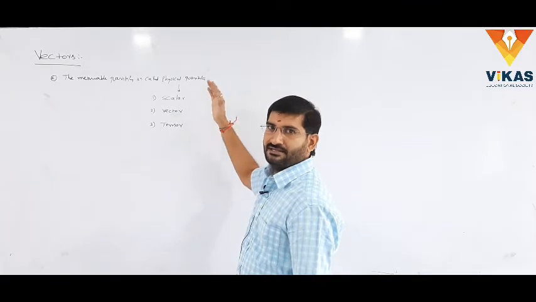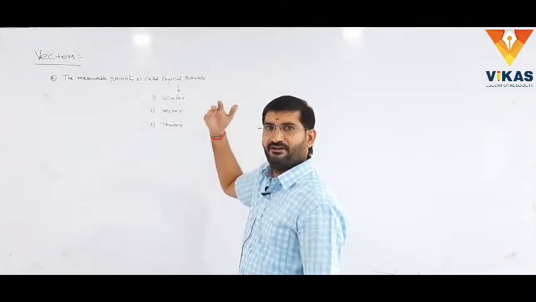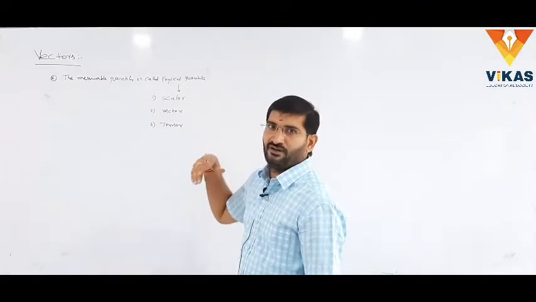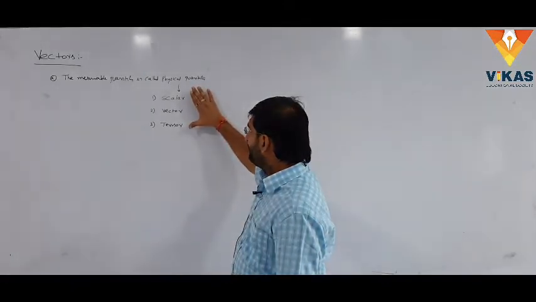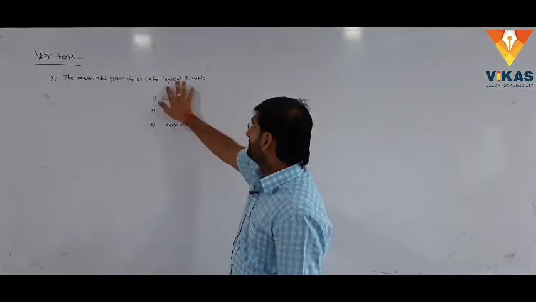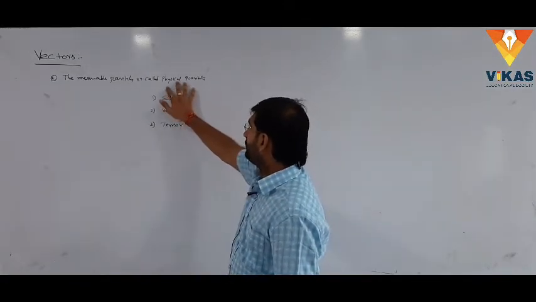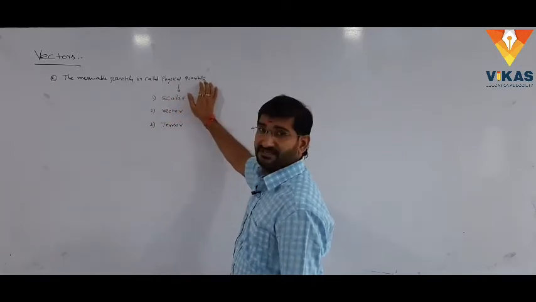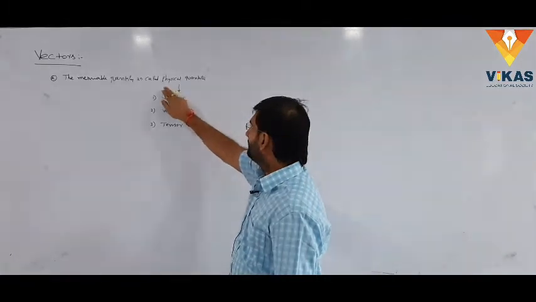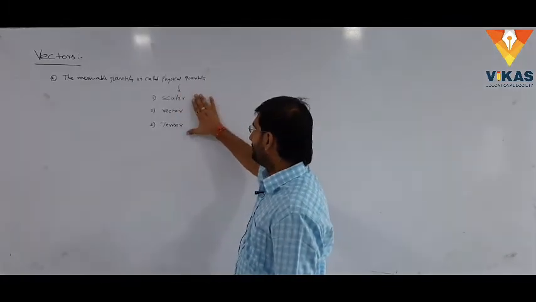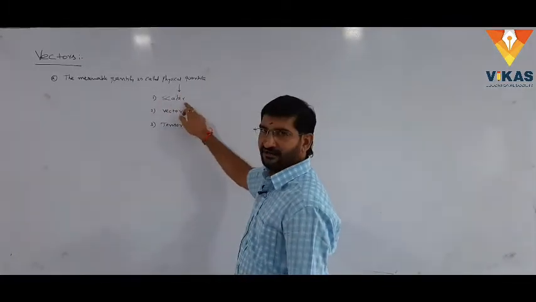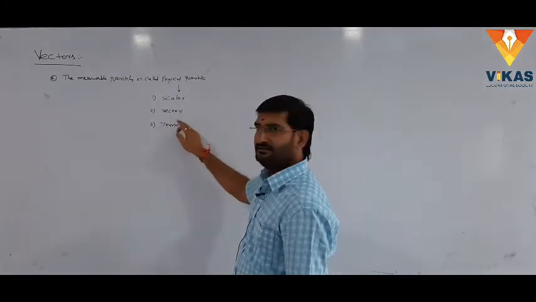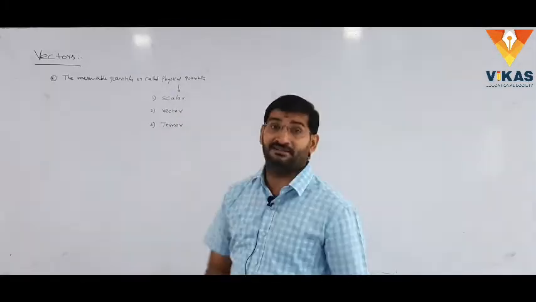Derived physical quantities, supplementary physical quantities and fundamental physical quantities. In the vector lesson, the main important topic is how to bifurcate the physical quantity. It can be described in three ways: the first one is the scalar, the second one is the vector, and the third one is the tensor.